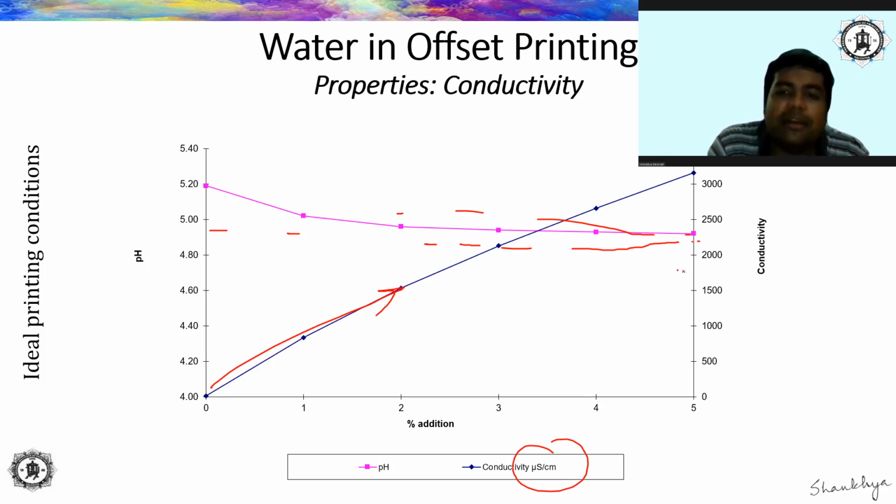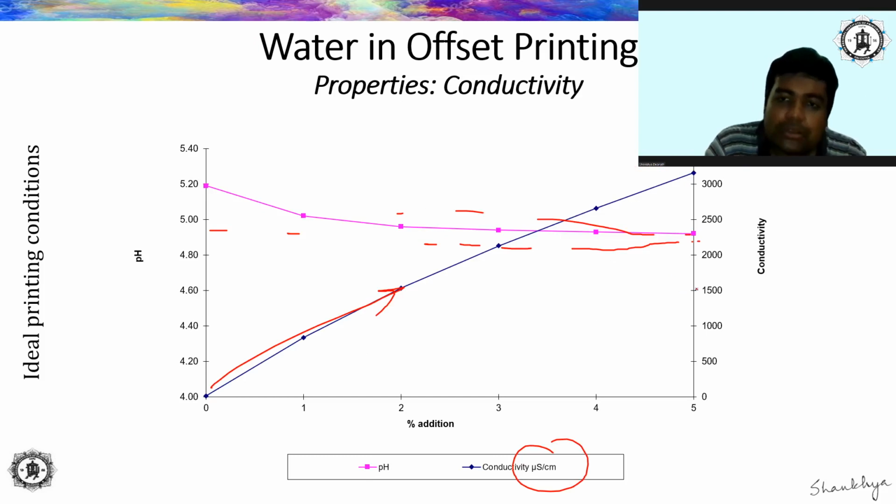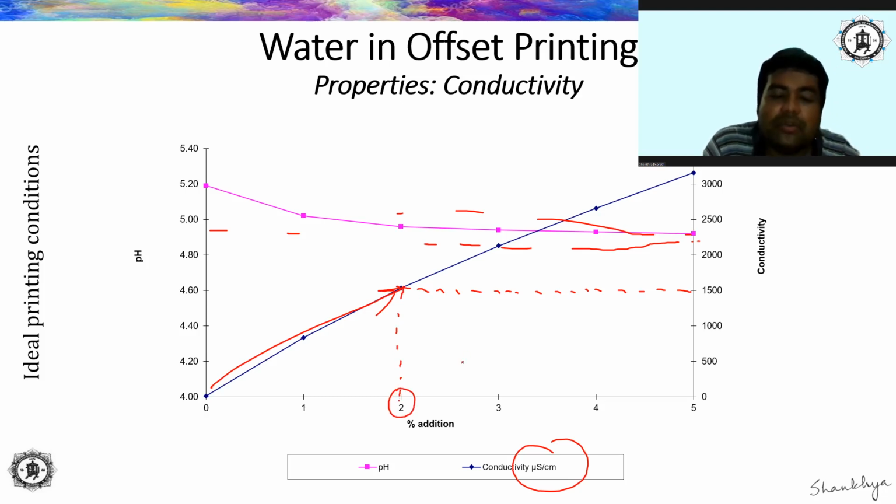So I said the recommended level of conductivity for the fountain solution should be around 1500 to 2000, right? So let us assume that we are expecting a level of 1500. If it is a level of 1500, you just plot it like this and you drop. So you get a fountain solution percentage which will give you a conductivity in the desired range. So 2% addition of that particular fountain alcohol combination will give you the desired range.